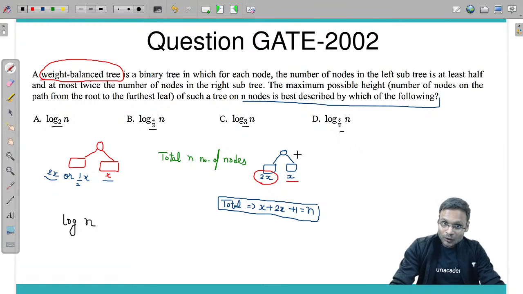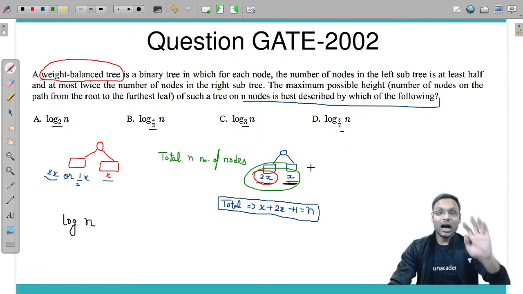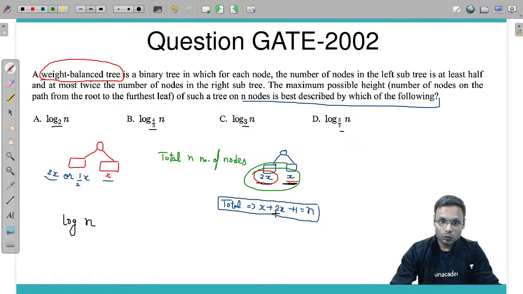Look at this. If I want to calculate the number of nodes in terms of n, in the left and right subtree, total n number of nodes you are having. Among those you are having a left subtree.